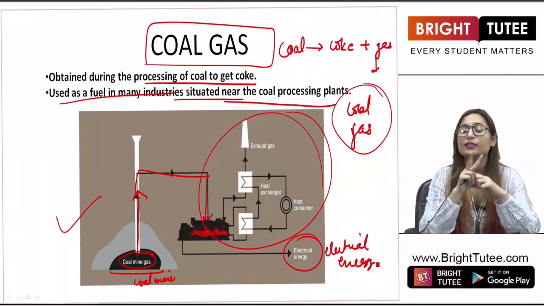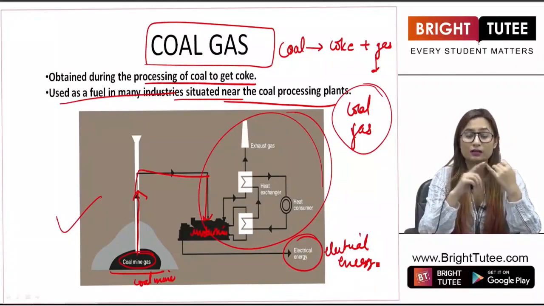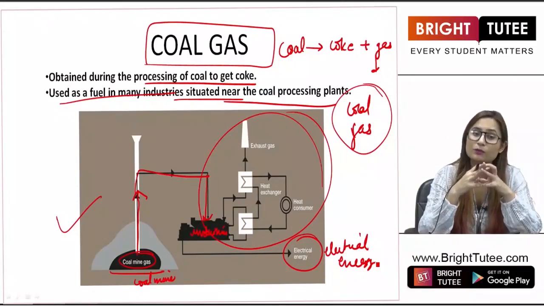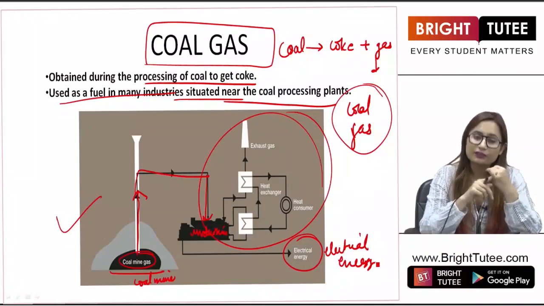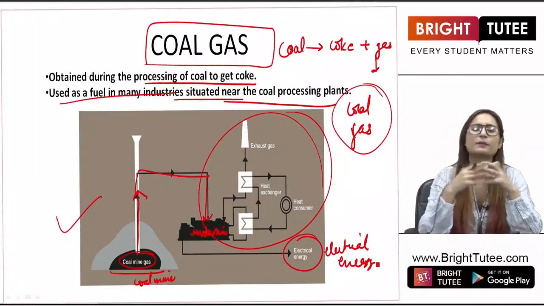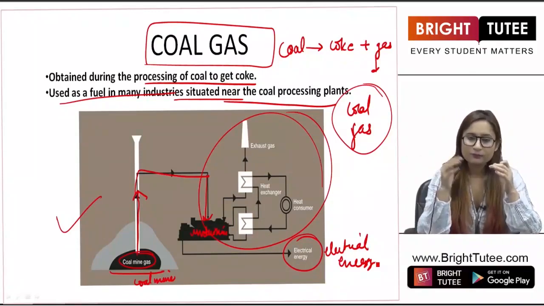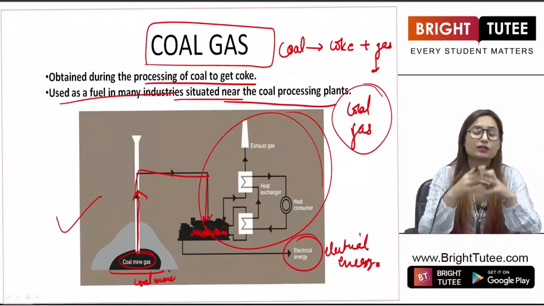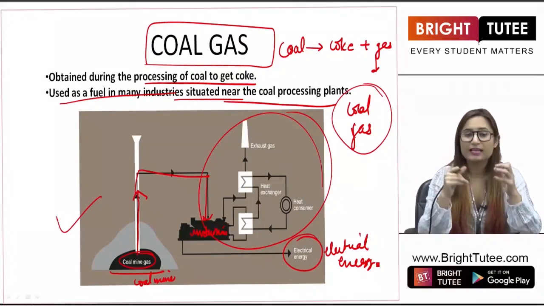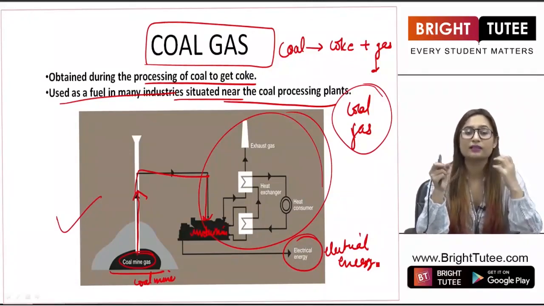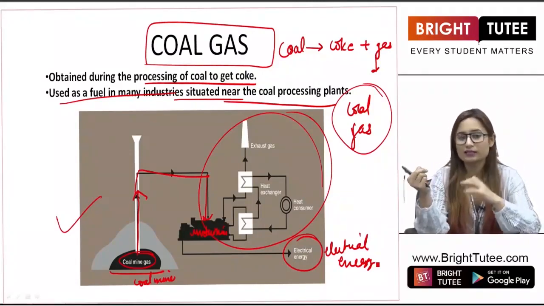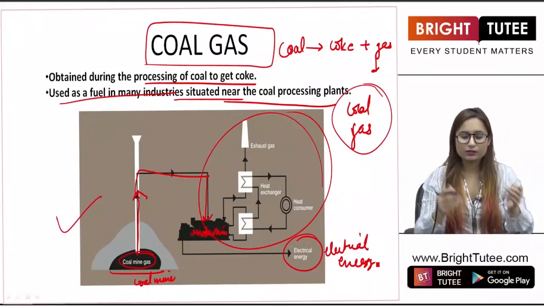Then secondly, we had coal tar, which is used in the production of important products such as dyes, photographic tools, construction of roads, and many other uses. Then the third product is coal gas, obtained by the processing of coal. This gas is used as a fuel by many industries situated near coal processing plants, right? So this was all about coal.